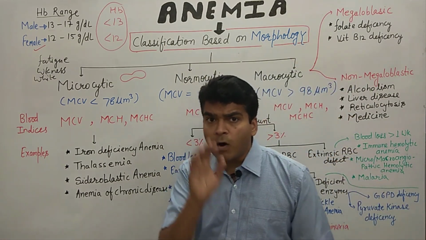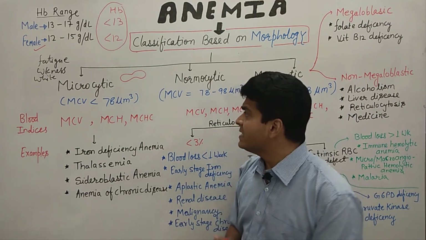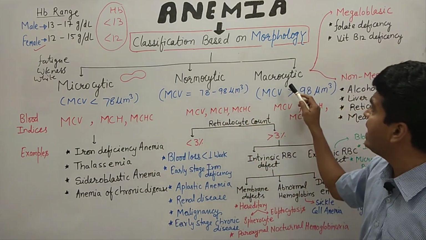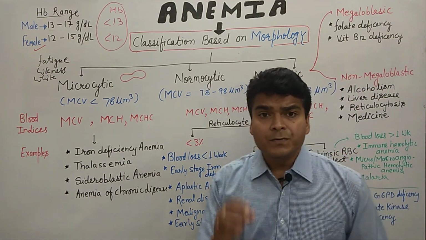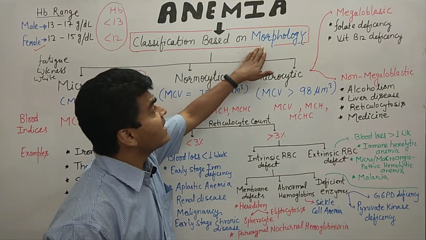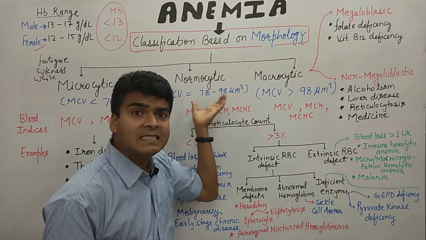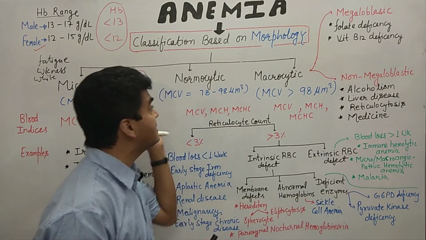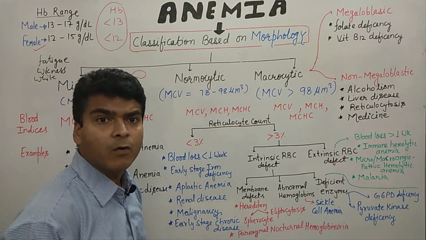Okay, so on morphology we can classify anemia into 3 types. These 3 types are microcytic anemia, normocytic anemia and macrocytic anemia. So you just remember these 3 terms. We are classifying it on the basis of morphology, and we can learn these 3 terms by our punchline. What is our trick to learn these 3 names? Microcytic, normocytic and macrocytic.